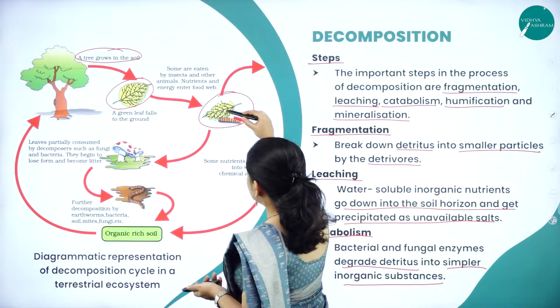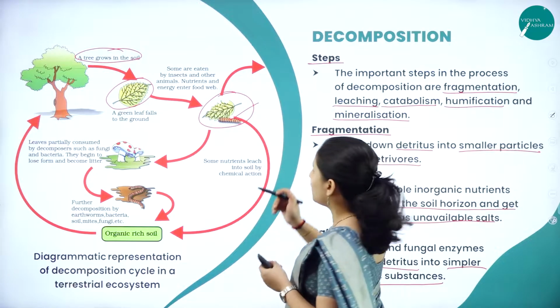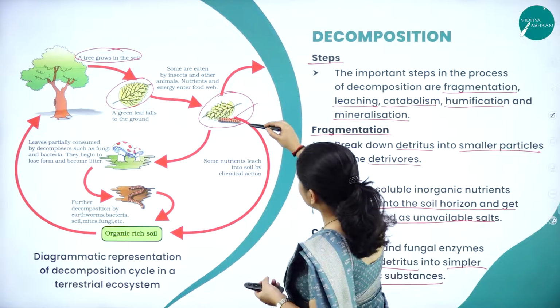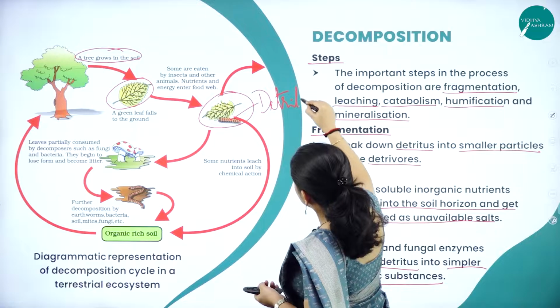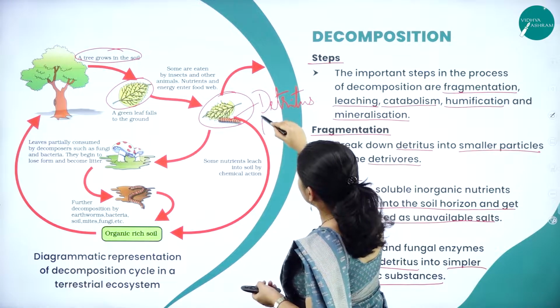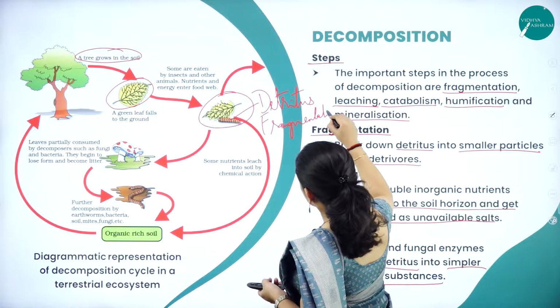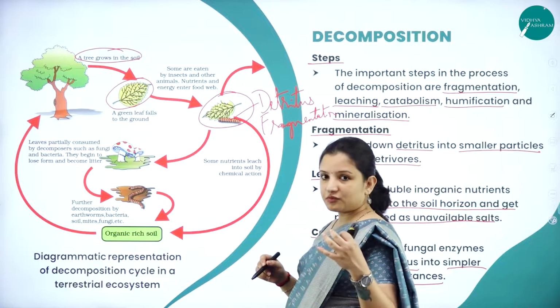When eaten, they are broken down into smaller bits, and these are the detritus. They will be broken down into smaller bits, wherein fragmentation will occur here. Fragmentation is nothing but breaking down into smaller bits.